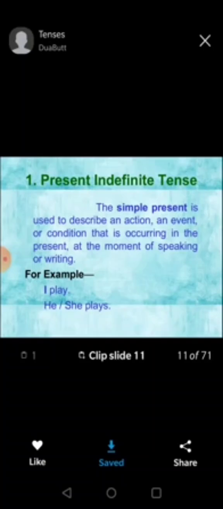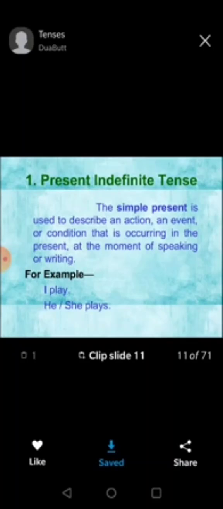The simple present is used to describe an action, an event or condition that is occurring in the present at the moment of speaking or writing. I play, she plays. Okay, which is happening right now, and it is also used for habitual actions and universal truth. I play, she plays, I go to school, they go to school. Okay, so I go to school means every day you go to school.